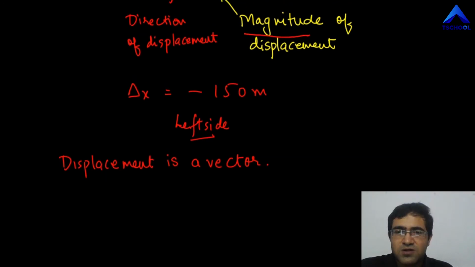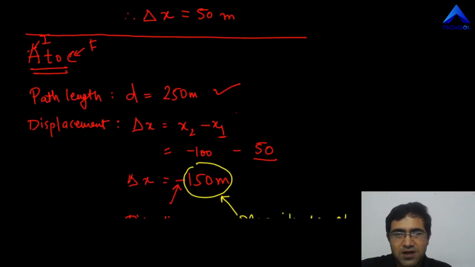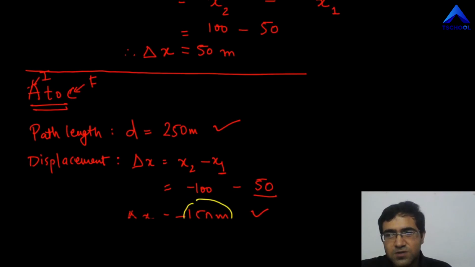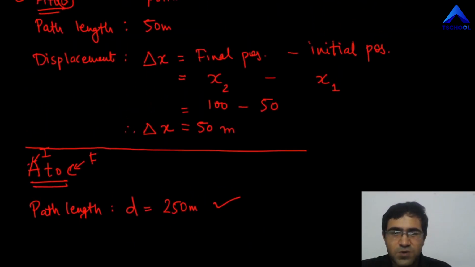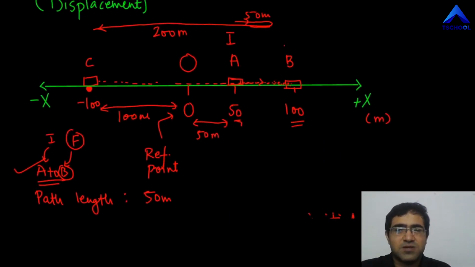Right, now let's talk a little bit about path length, and obviously you can clearly see over here in this case for A to C that path length is 250 meters, but displacement is negative and it is 150 meters negative. So obviously they are not the same. I hope you will not fall into this common confusion that many students have. Path length simply indicates how much distance the object had to travel. It had to travel 50 to go from A to B, and then to go from B to C it would have to travel 200 more. So finally it has traveled 250 meters.